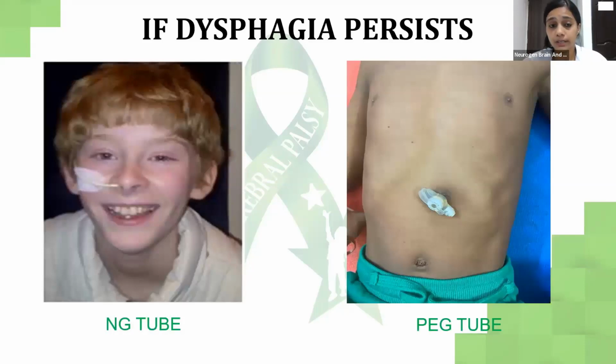But if dysphagia persists, meaning the swallowing difficulty persists, an NG tube can be given by the doctors. That is a nasogastric tube. The tube is inserted from the nose through the esophagus to the stomach, and only liquid intake can be given. Meanwhile, we can train the child for oral intake. The PEG tube is a percutaneous endoscopic gastrostomy tube. This tube goes directly into the stomach of the child, and we can keep feeding at regular intervals.